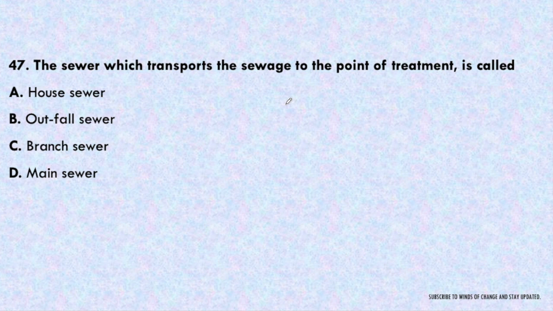Next question. The sewer which transports the sewage to the point of treatment is called house sewer, outfall sewer, branch sewer, or main sewer. So to the point of treatment means this has to be the last stage. This is called outfall sewer. I have already told you the sequence of it. This will be called outfall sewer before the sewage treatment plant.